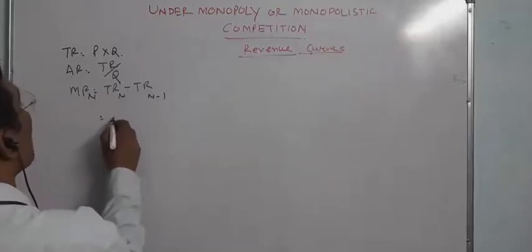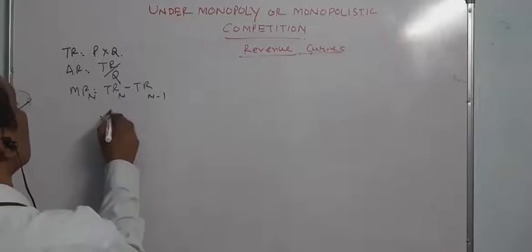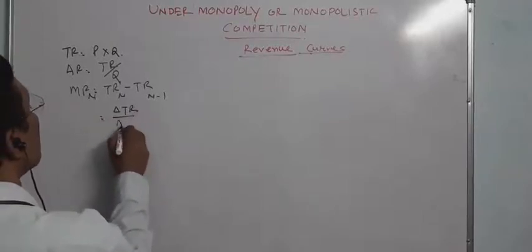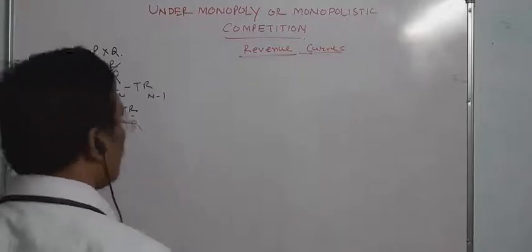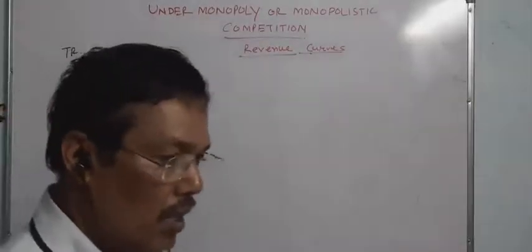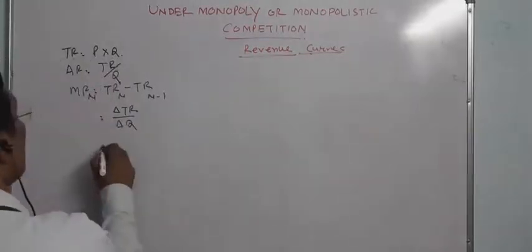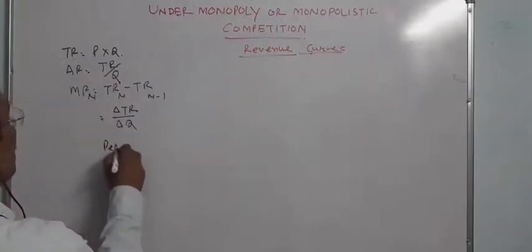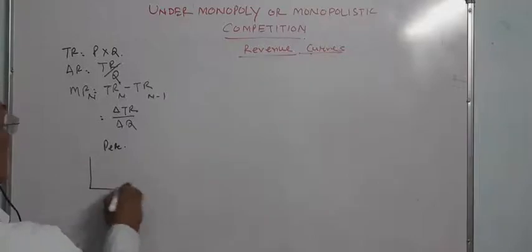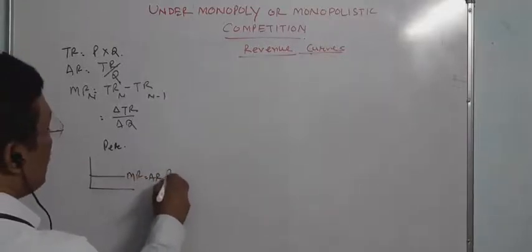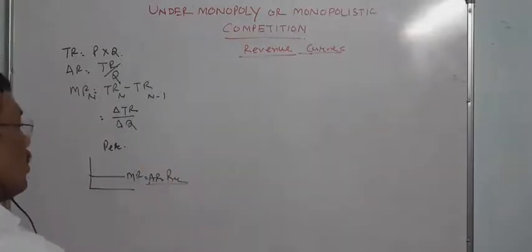The second formula is change in total revenue upon change in quantity, delta TR upon delta Q. And we discussed that in perfect competition markets, MR equals AR equals price. We have already known this.